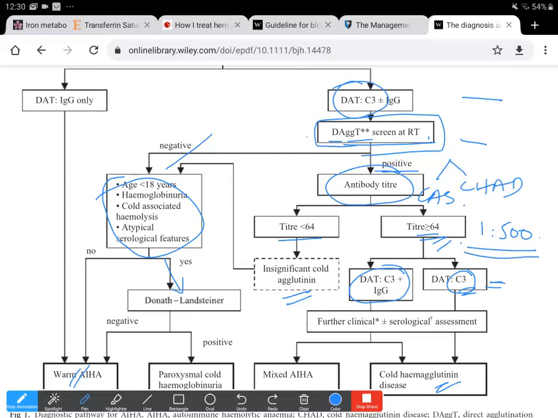However, if the DAT is positive for C3 along with IgG, then further clinical and serological assessment needs to be done to differentiate between mixed autoimmune hemolytic anemia and cold hemagglutinin disease.